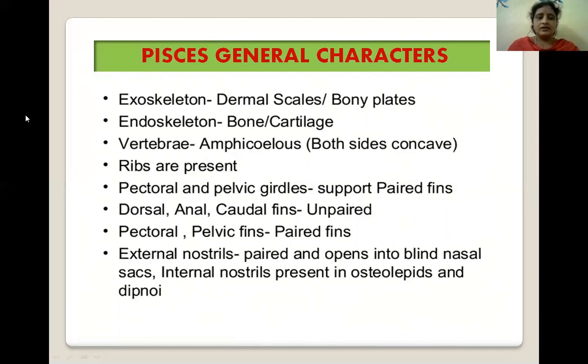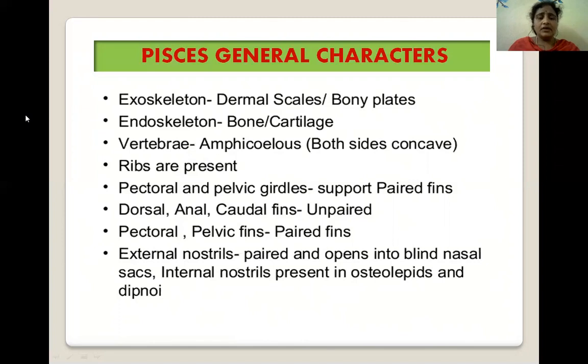Next, let us move on to the gills and scales. The gills are very delicate structures and should not be touched if the fish is to be released. Respiration in fishes occurs with the help of gills, which are very delicate structures and should not be touched if the fish is to be released. Next, scales.